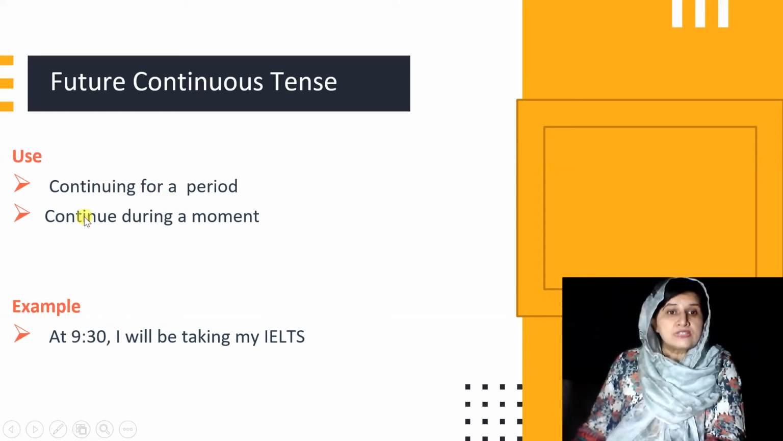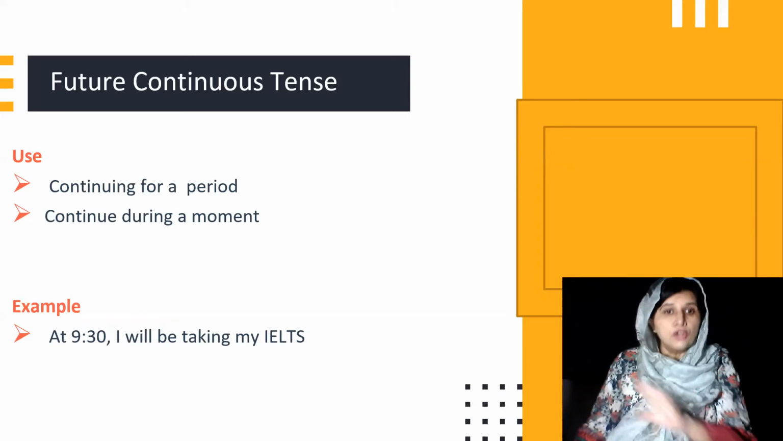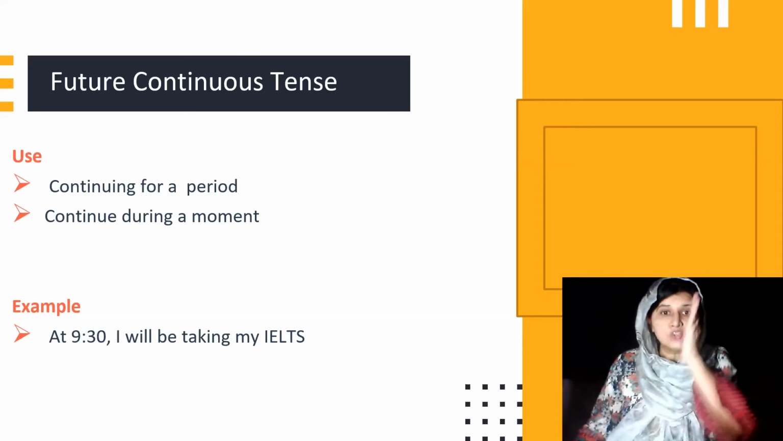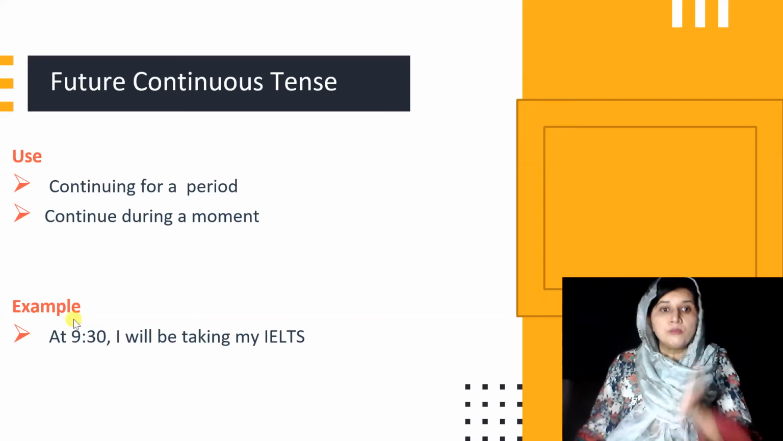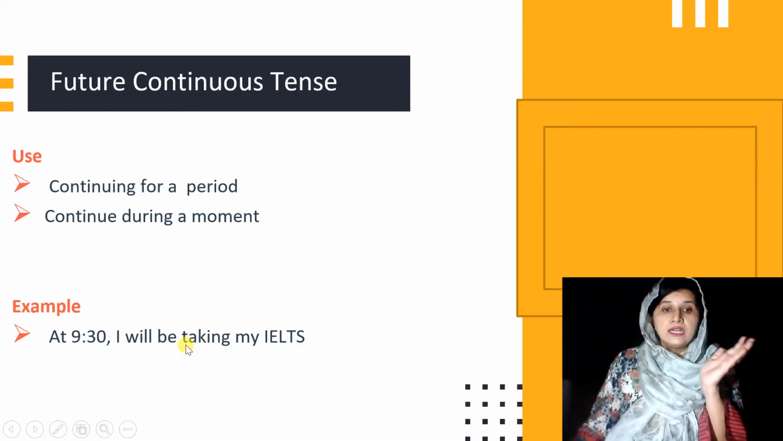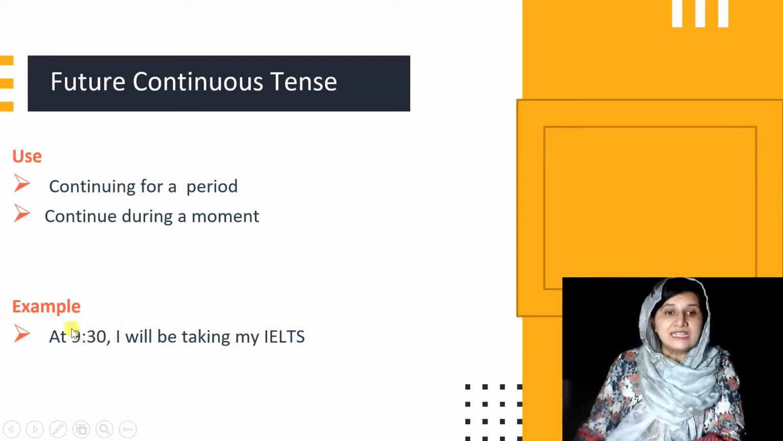Future continuous tense also tells us about any action that happens during a moment, right? Now we are not talking about the time period, okay? We are just talking about a particular moment. Like you can say at 9:30 I'll be taking my IELTS, or at 9:30 I will be meeting my doctor. So this 9:30, it is a specific time, it's a specific moment.